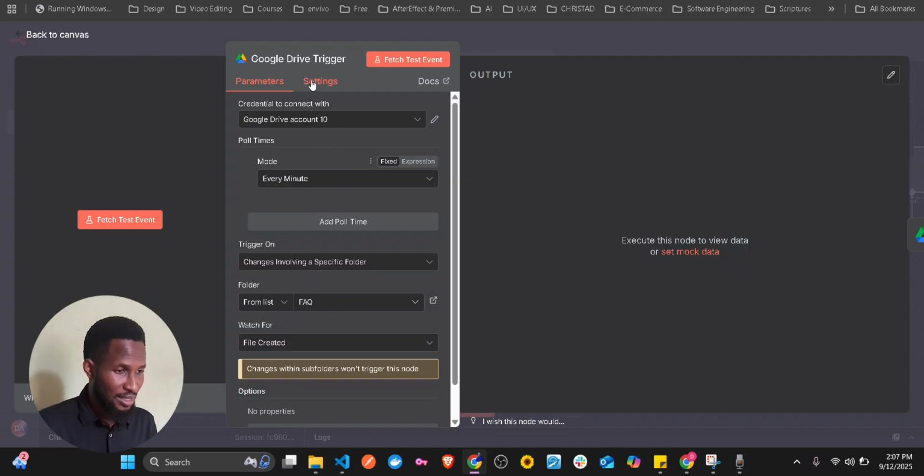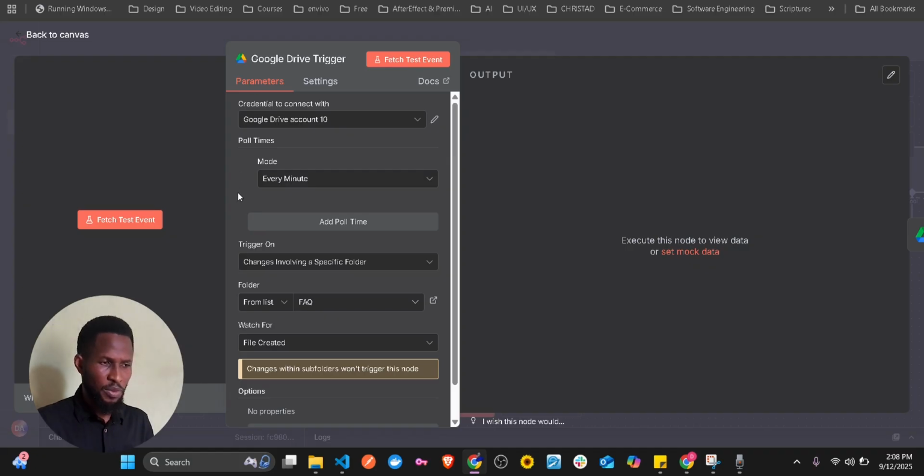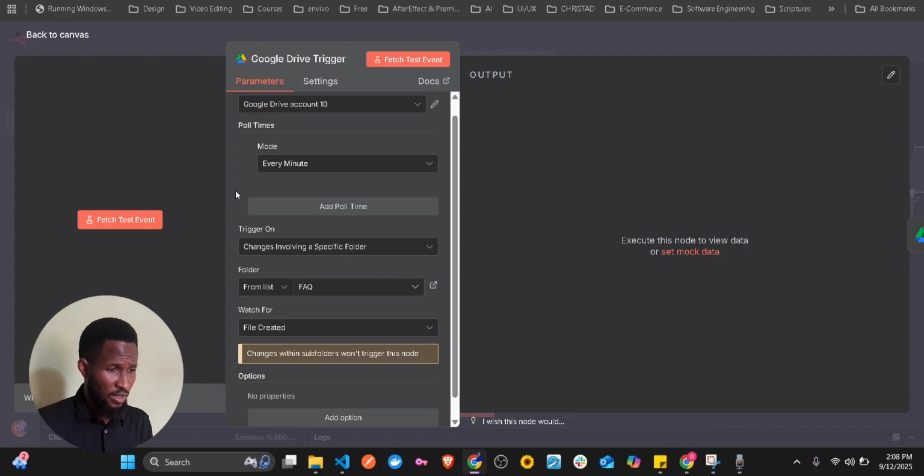And the first thing, definitely, you need to connect your credentials. Please let me know if you want a special tutorial on how to connect your Google Drive credentials. But because I don't want this tutorial to be long, maybe I'm going to have a special tutorial on that. It's going to be too long if I do that.